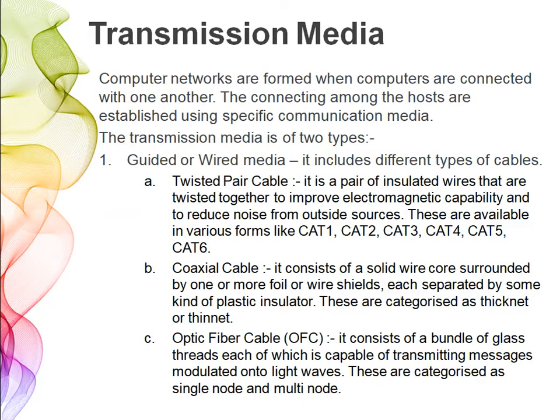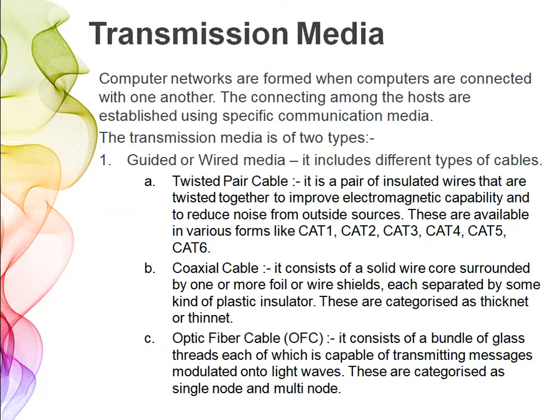Computer networks are formed when the computers are connected with one another. The connections among the hosts are established through specific communication media. Okay, so when the computers are connected with one another, there must be a medium in between through which the data will be transferred. So the transmission media is of two types. First one, guided or wired media. Second one is unguided or wireless media.